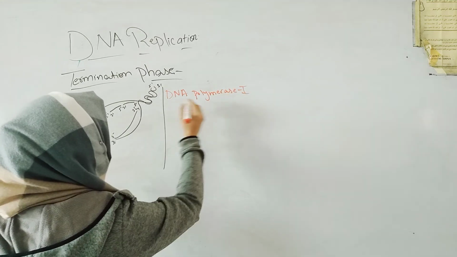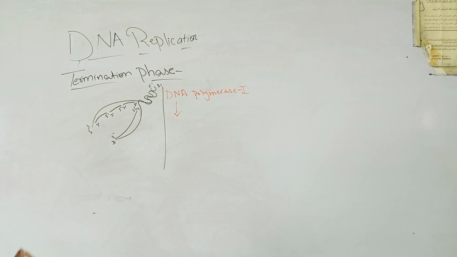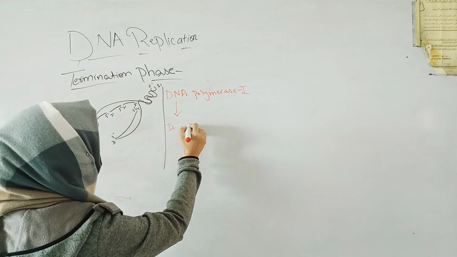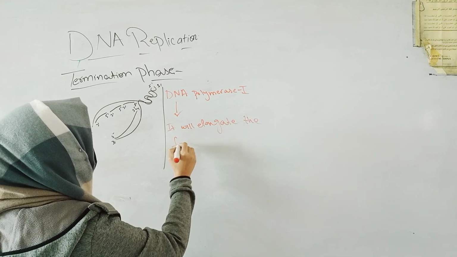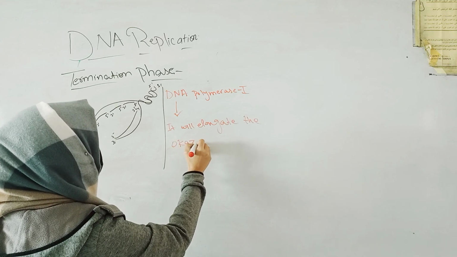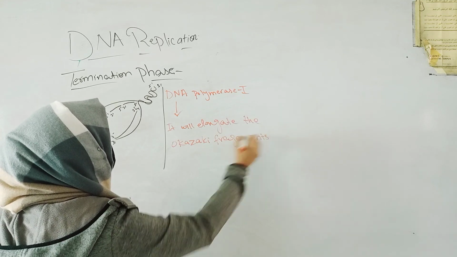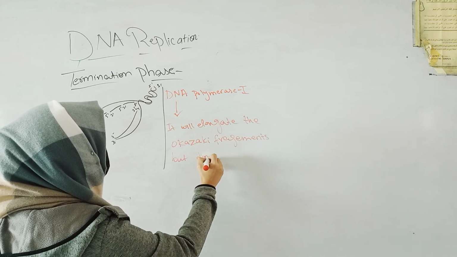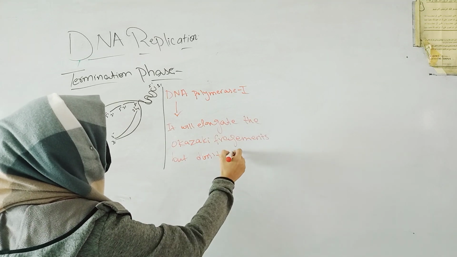DNA polymerase 1 is an enzyme responsible for the termination of DNA replication, and what will it do? It will elongate the fragments, or Okazaki fragments. It will elongate the Okazaki fragments but not join them. It will only elongate them.